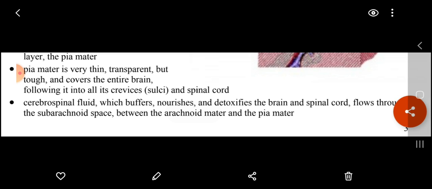The cerebrospinal fluid, which buffers, nourishes and detoxifies the brain and the spinal cord, flows through the subarachnoid space between the arachnoid mater and the pia mater.